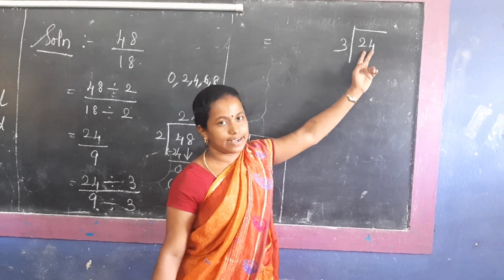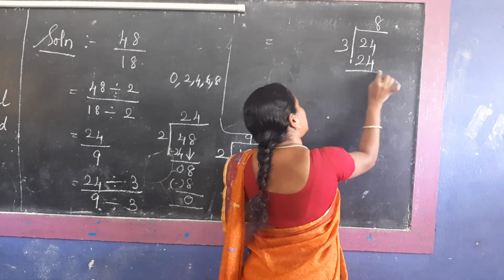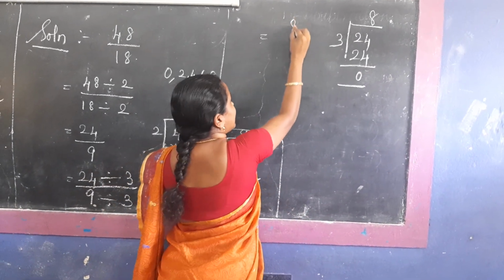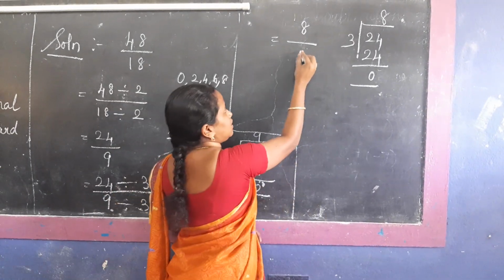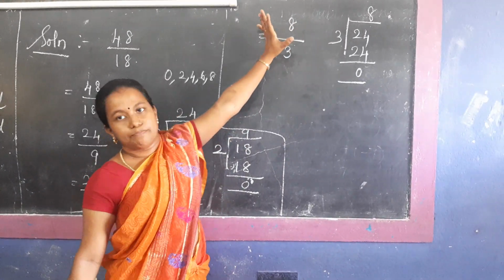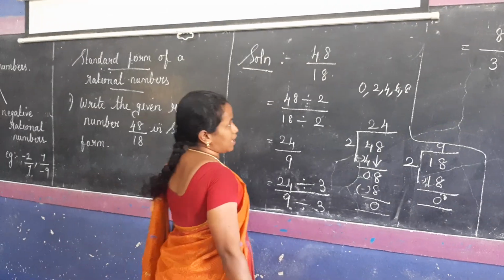So 24 at a time. 3 eights are 24. Balance 0. So 24 divided by 3, 8 will come. 9 divided by 3, 3 you will get. This is the simplest form for the given rational number.